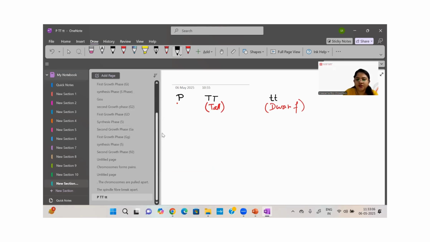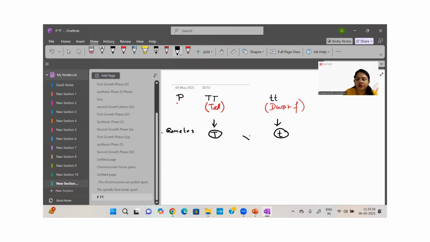Now, you will receive the gametes, right? From this tall plant you will receive all gametes that are tall in nature. And from this purely dwarf plant, you will receive all gametes that are dwarf.